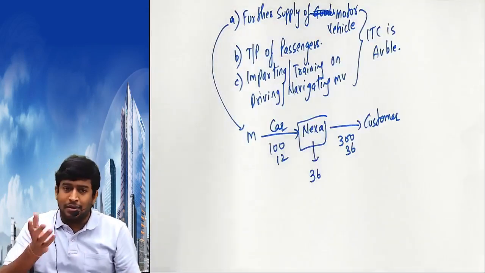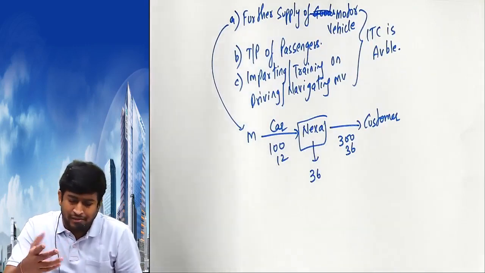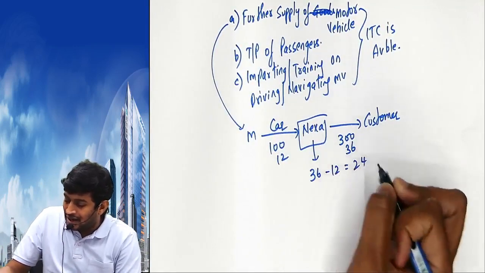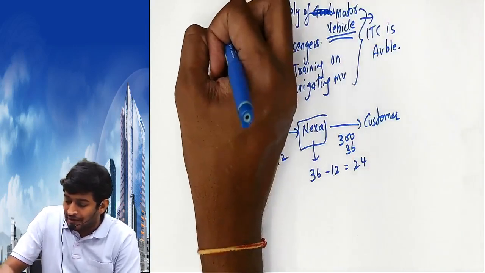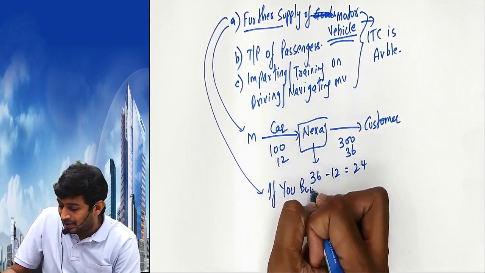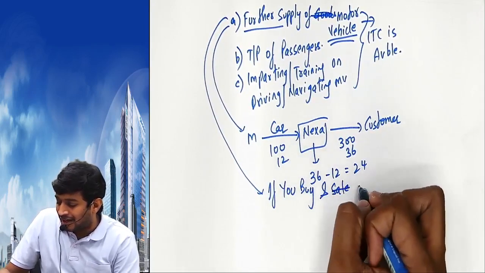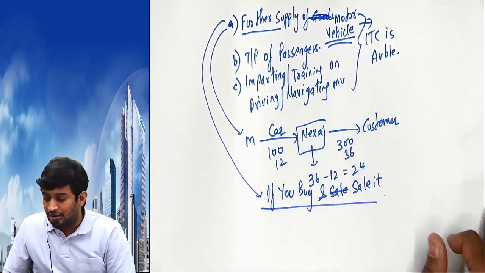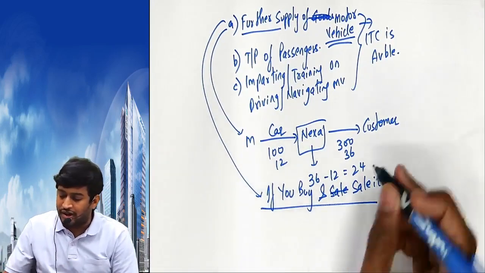But why did Nexa buy from Maruti? To sell further in the market. To sell further in the market, I will get the credit. That is called further supply of motor vehicle. Write in brackets: if you buy for sale purpose and sell it. You buy the motor vehicle and sell it. Because you bought it for selling the motor vehicle, you can claim the input tax credit.